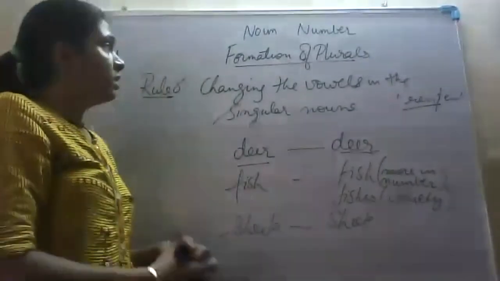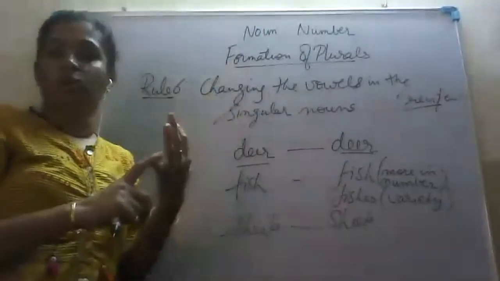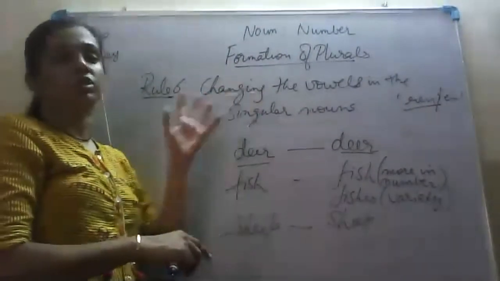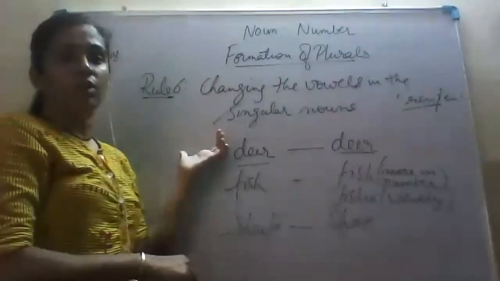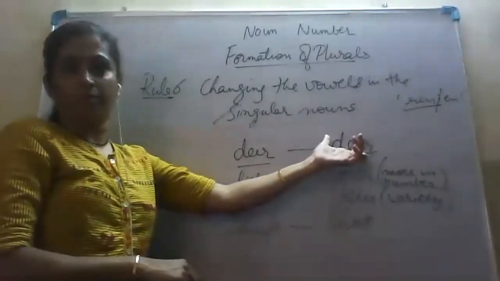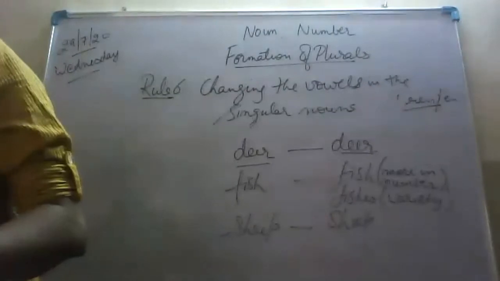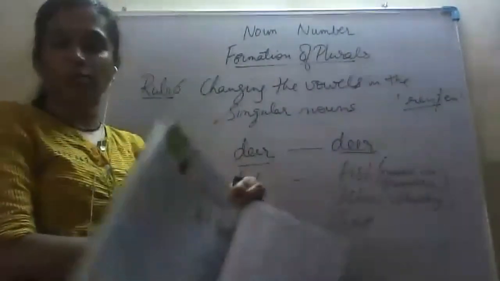So this was the explanation of noun as a number, that is, singular and plural. And then we have also studied certain rules, that is, how we change a singular noun into its plural noun form. Is it clear? All of you look into your books.